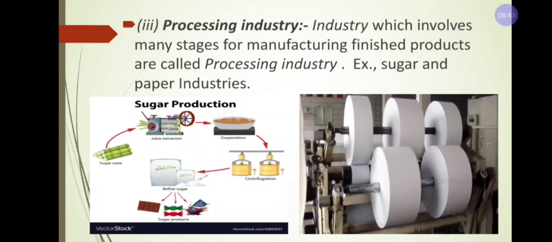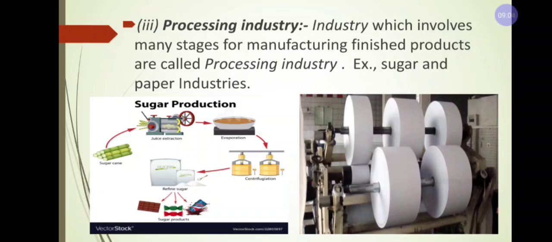See this, I have given in this slide the sugar production. First, you need sugar cane. Second stage, you have to extract the sugar cane juice. After that, you have to boil it. After that, you have to add some chemicals.